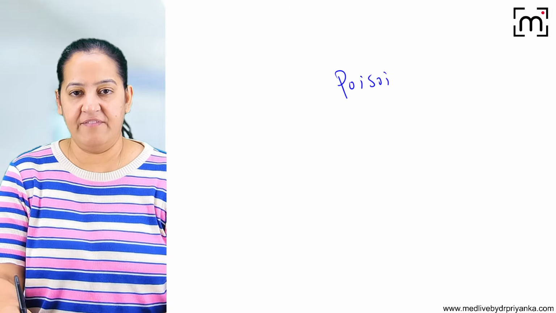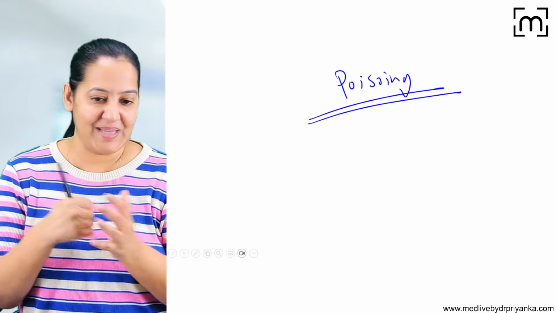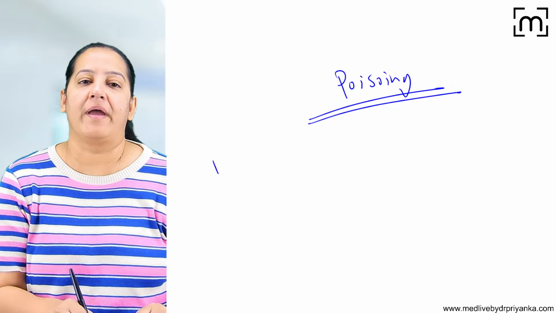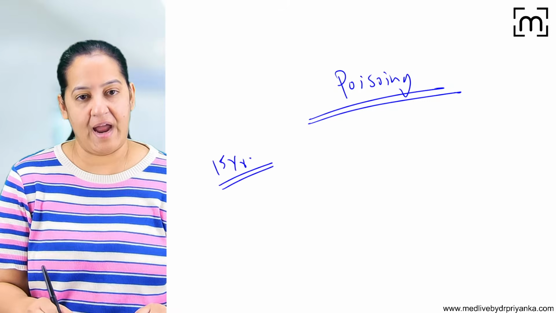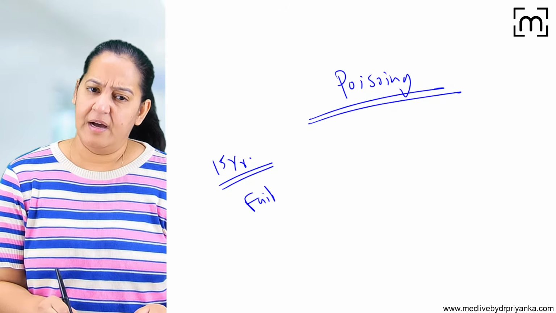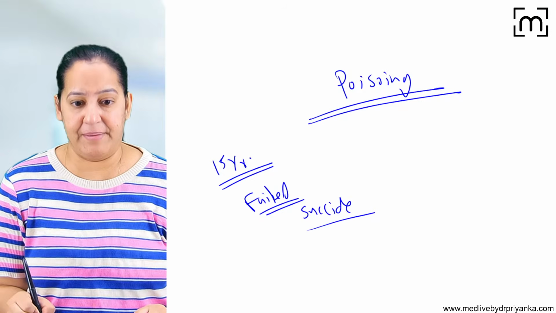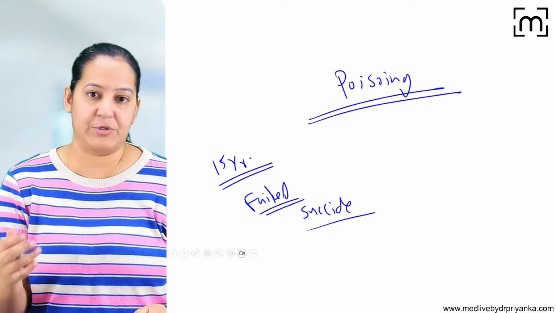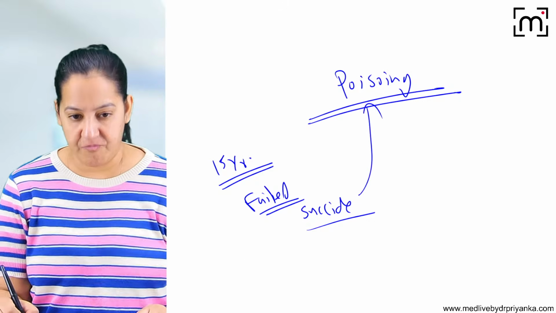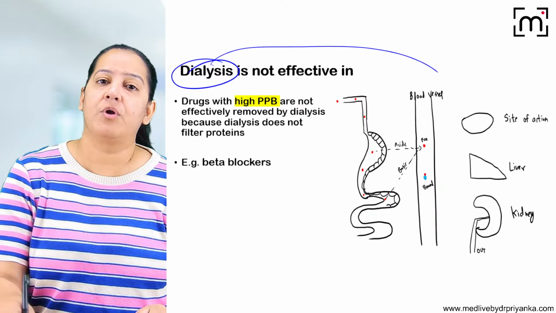When we perform dialysis in case of poisoning, whenever any patient comes to me with poisoning, taking 100 tablets together, a suicide attempt. Imagine a teenage boy, a 15-year-old, who got the result of the 10th class and failed. Because of depression, he is attempting suicide. He has taken sleeping pills, 100 pills together. So it's an acute case of poisoning, right? In such cases, you tell me, is dialysis useful or not useful?